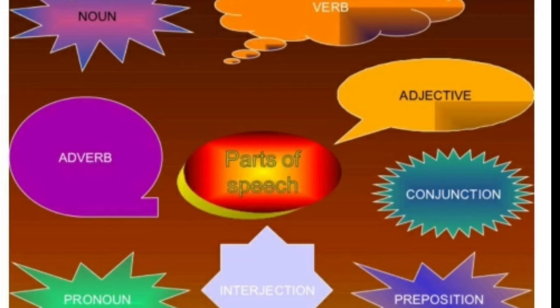So, if you see, 1, 2, 3, 4, 5, 6, 7, 8, eight parts of speech. Each and every unit is very important, and this is the foundation.